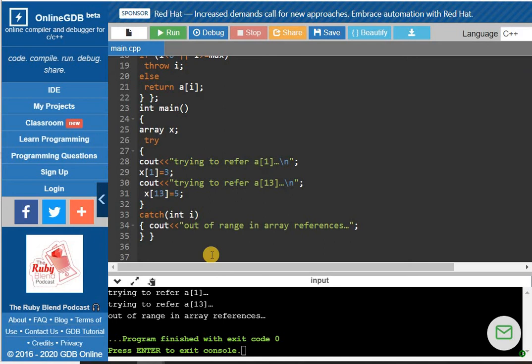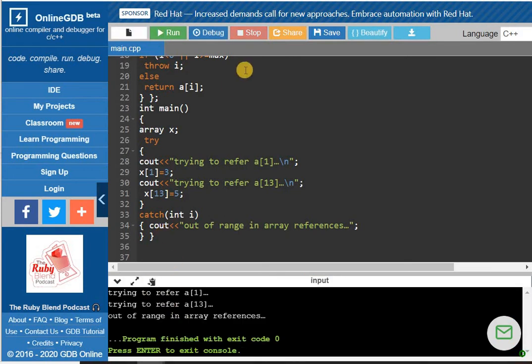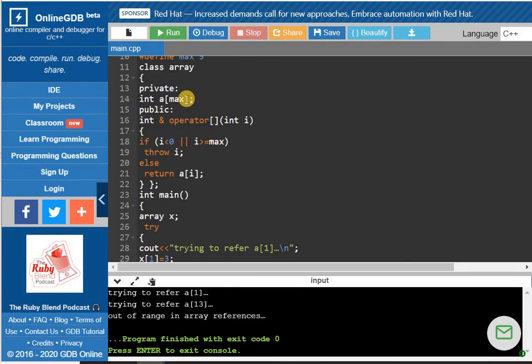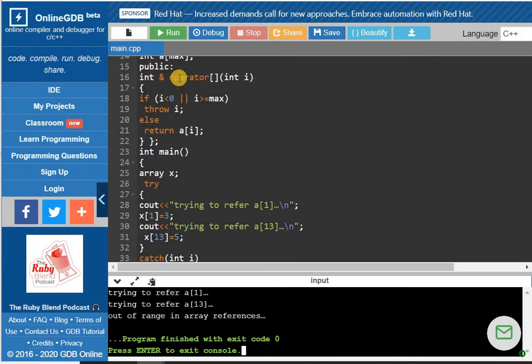When we run this particular program we get this output. Let me run this program again. See what we have done here. We have taken one array of size max, and with the help of hash define we define the size of max as 5. Here we have taken one operator overloading. From this example you will get the idea of how we overload the array subscript also.